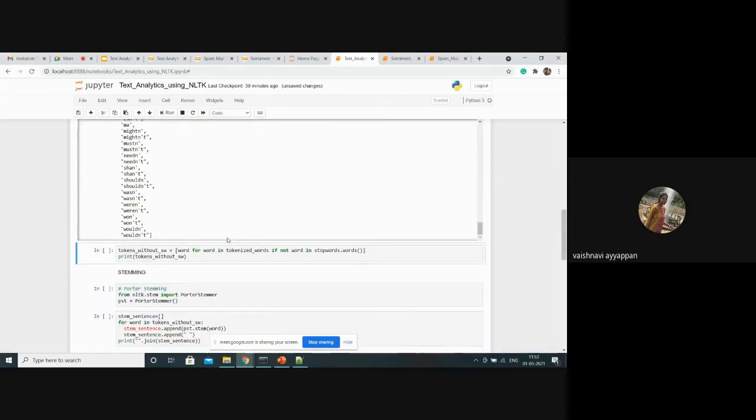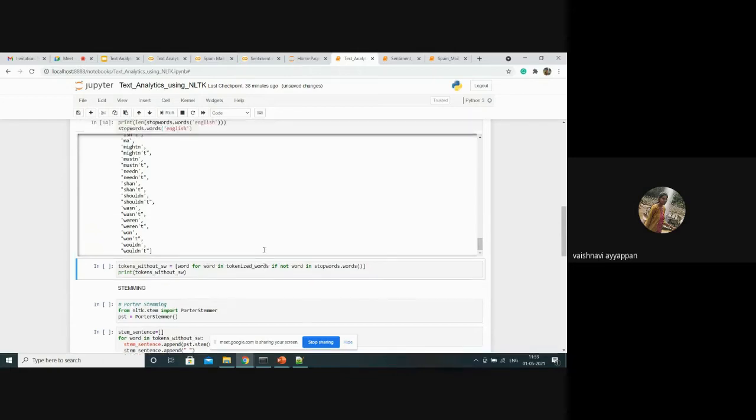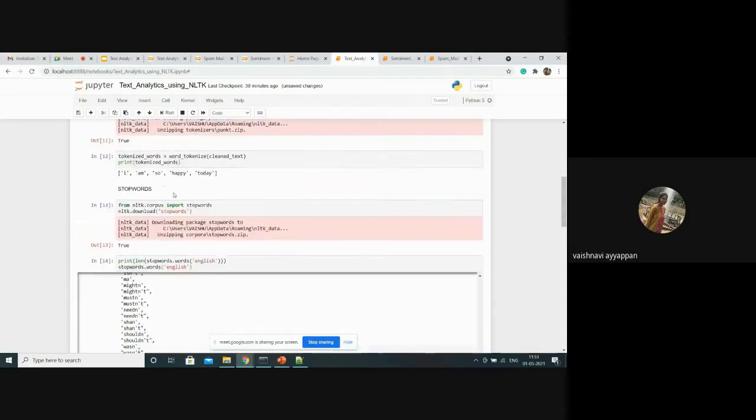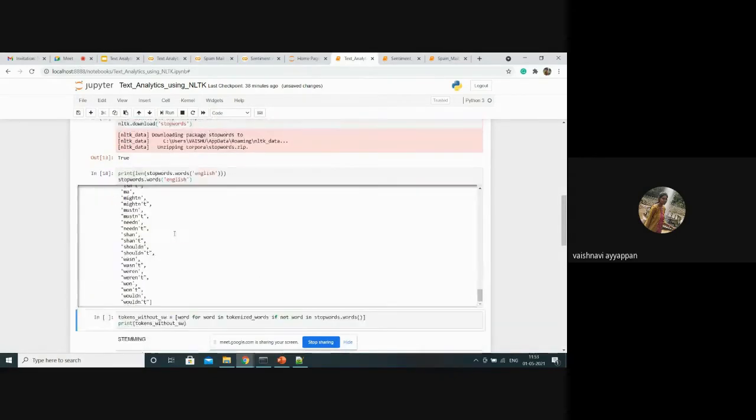What we need to do? We need to remove the stop words. We need to remove the words that are present in the stop words. So I am using this functionality. Here I'm taking the word, that's the index, for word in tokenized words. So I'm taking this tokenized word as an input.